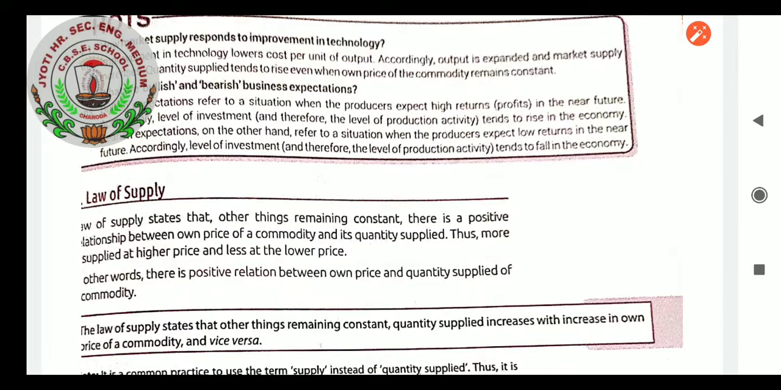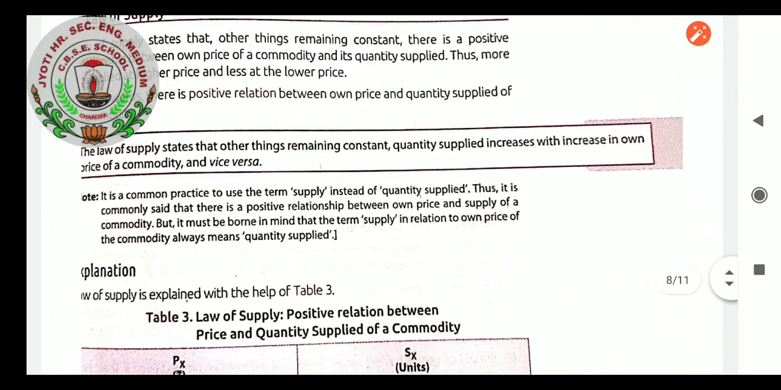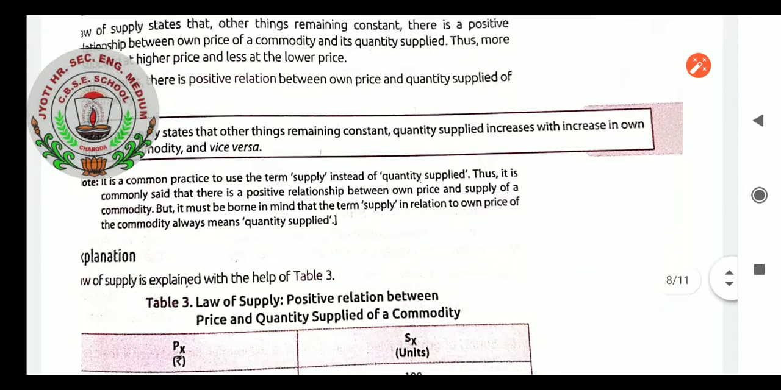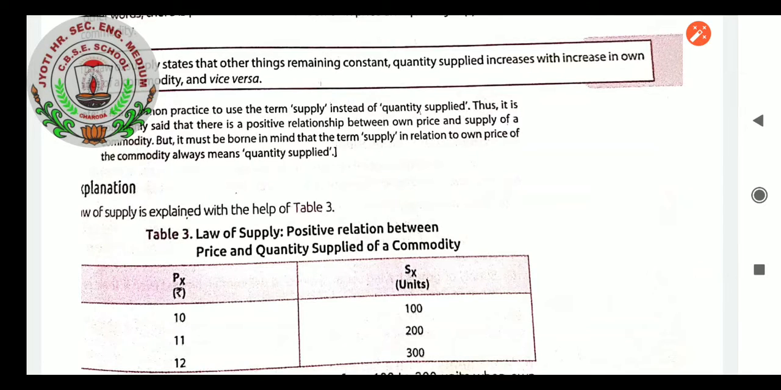The law of supply states that, other things remaining constant, quantity supplied increases with an increase in own price of the commodity and vice versa. Note, it is a common practice to use the term supply instead of quantity supplied. Thus, it is commonly said that there is a positive relationship between own price and supply of a commodity. But it must be borne in mind that the term supply in relation to own price of a commodity always means quantity supplied.